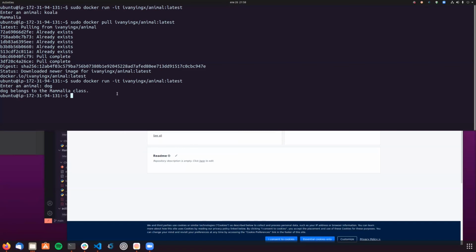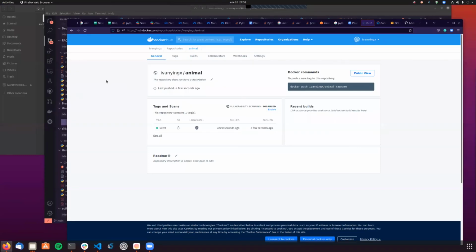Of course, you need to have Docker installed. But if you already have Docker installed, you will see this that has been updated very recently. Cool. So that was it.